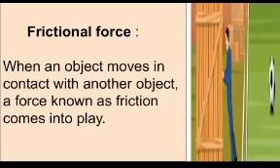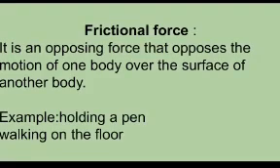Next one is frictional force. Do you know why a heavy box does not move on pushing? Why does a rolling ball stop after some time? When an object moves in contact with another object, a force known as friction comes into play. That is, frictional force is an opposing force that opposes the motion of one body over the surface of another body. For example, holding a pen.